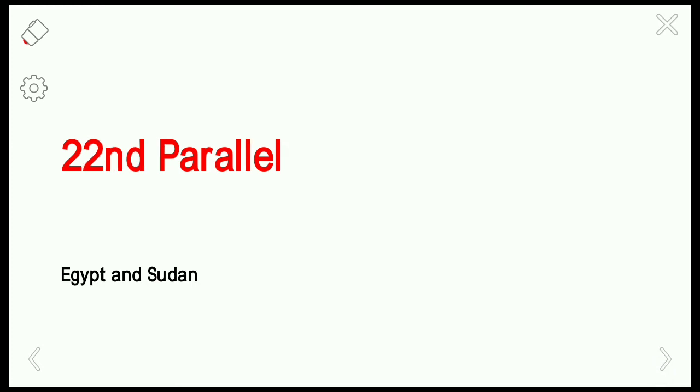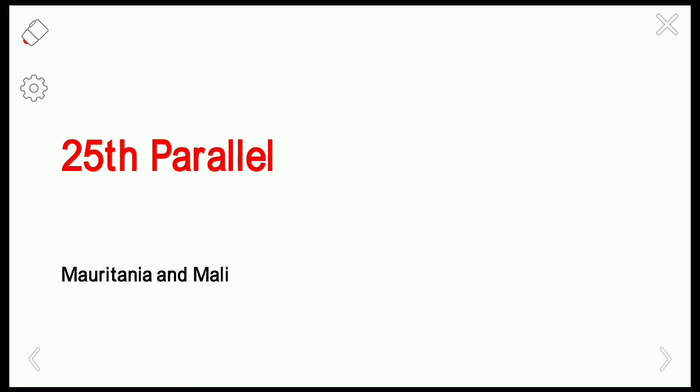So next one is 22nd parallel line. This line is drawn between the countries Egypt and Sudan. Here the name 22nd denotes the latitude, 22nd latitude. So next one is 25th parallel line. And this line is drawn between the countries Mali and Mauritania.